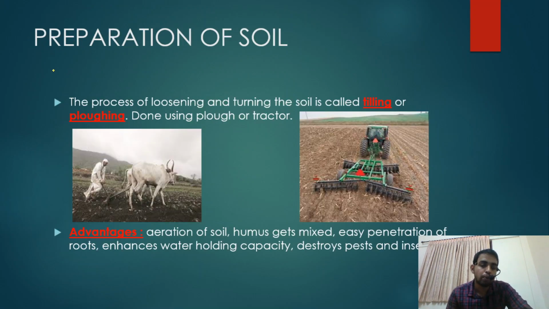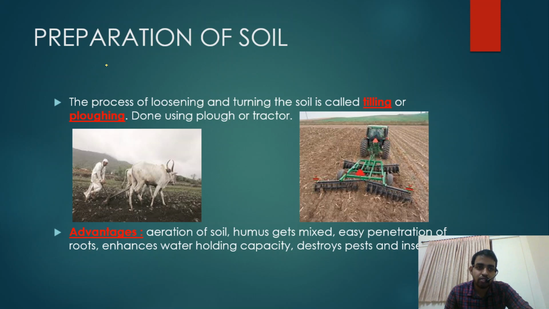Why do we need to prepare soil? You can see the pictures here. There should be some basic preparation for the soil before growing the crops. For this there are two different processes: plowing or tilling. With the help of plowing, we can loosen the soil and turn the soil.